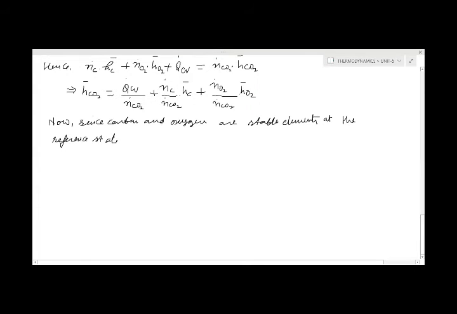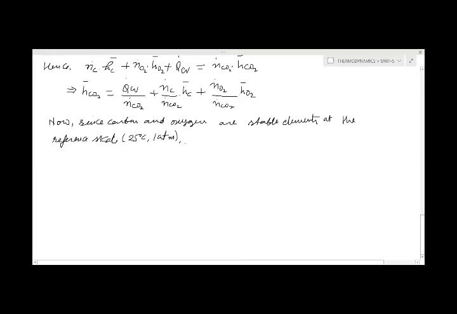Reference state means that is at 25 degrees centigrade and 1 atm. At this condition, carbon and oxygen are the stable elements. And this state is called the standard reference state, and at this state their enthalpy is zero. We have considered this a zero enthalpy state.